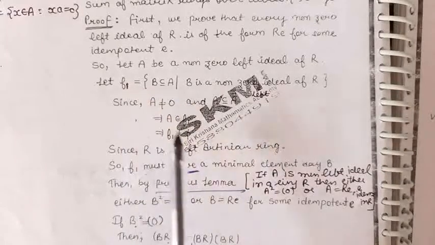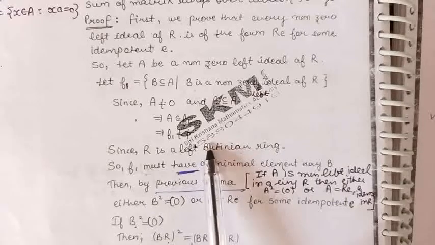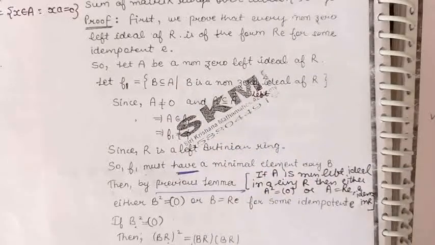So this family is a non-empty family of left ideals of R which are contained in A.